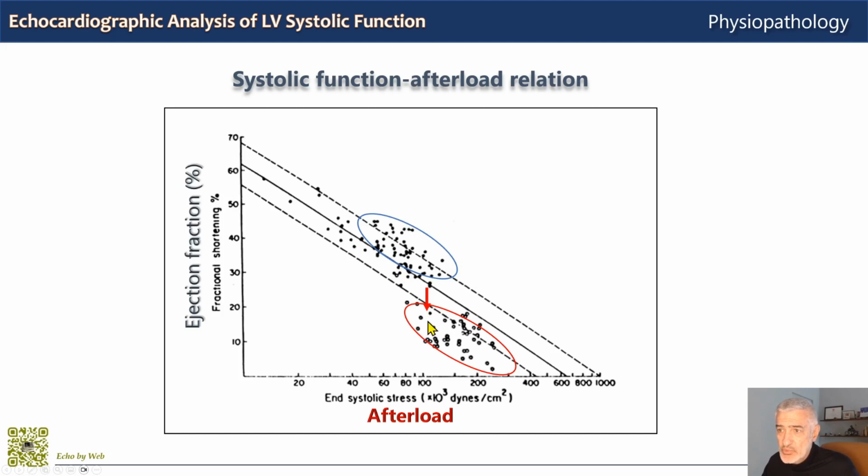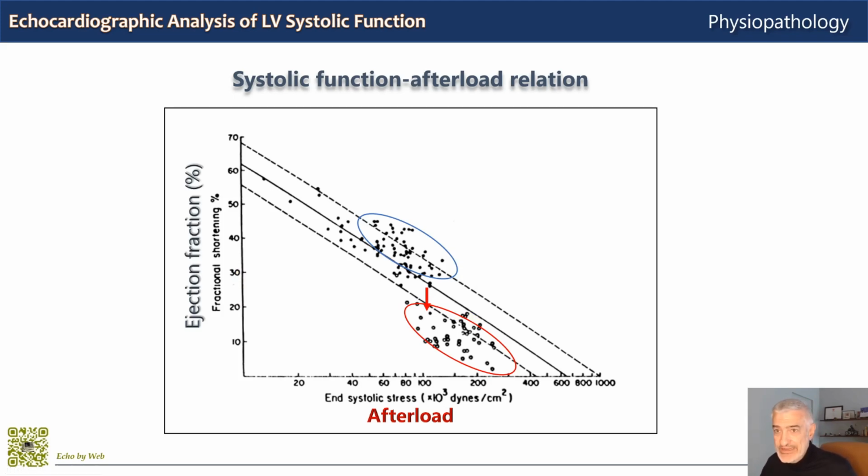So in a patient with a reduction in contractility that goes from here to here, for the same afterload on the horizontal axis, we will see a reduction in systolic function here on the vertical axis. Note also that independently of preload and with unchanged contractility, so staying on the same line, a reduction in afterload, so moving up the line, will increase systolic function, whereas an increase in afterload, moving down this straight contractility line, will reduce ejection fraction.